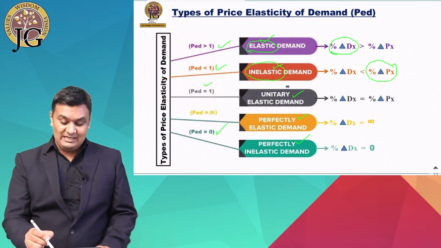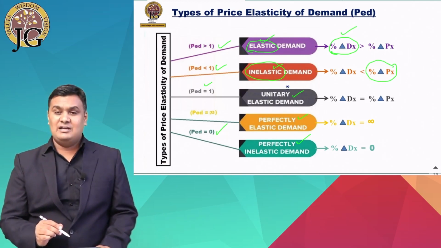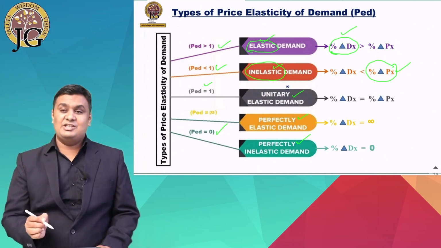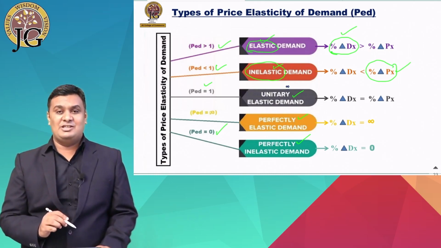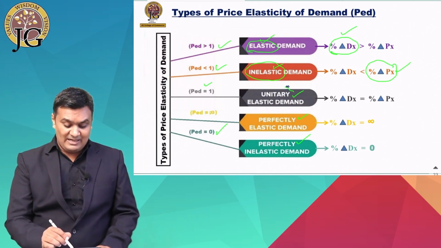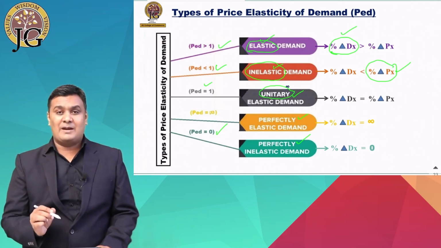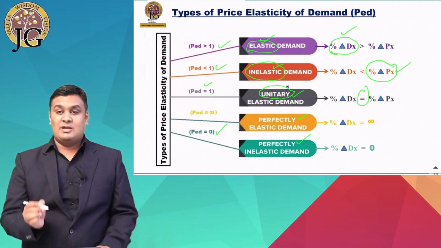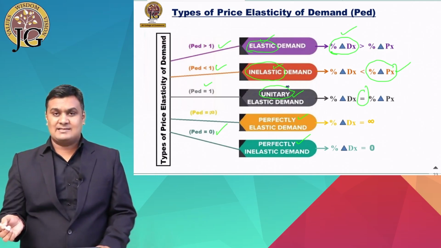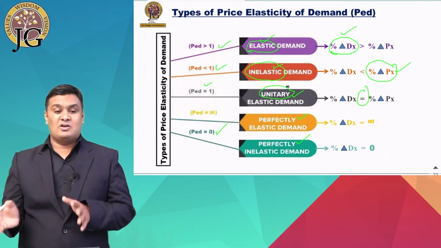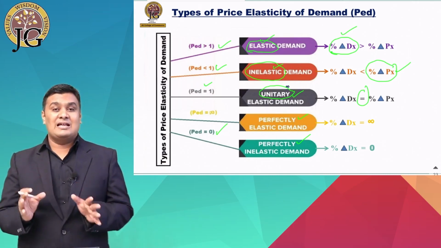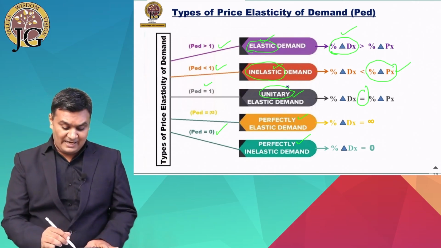So in elastic demand, the percentage change in demand is greater than the percentage change in price, while in inelastic demand, the percentage change in price is greater than the percentage change in demand. Demand is said to be unitary elastic when the percentage change in demand of X and the percentage change in price of X are both equal.